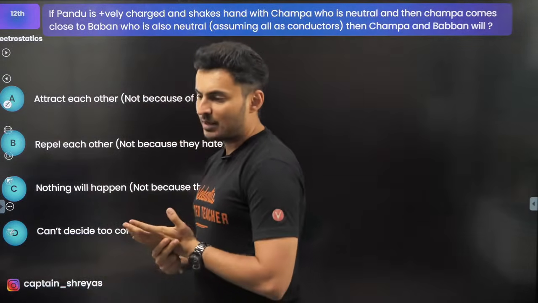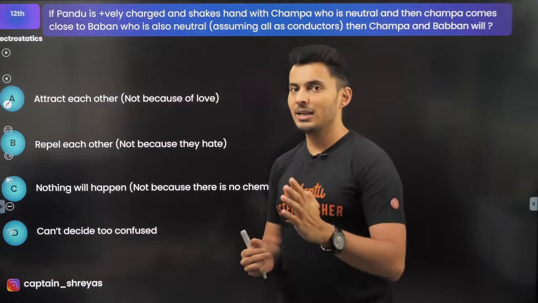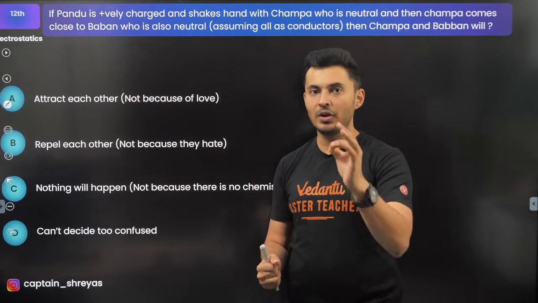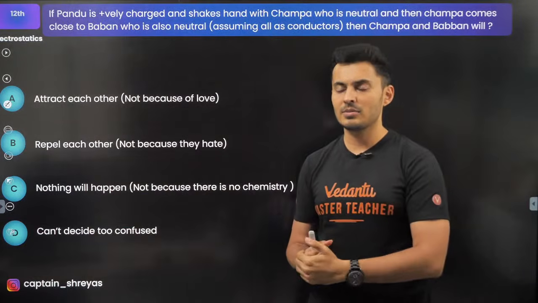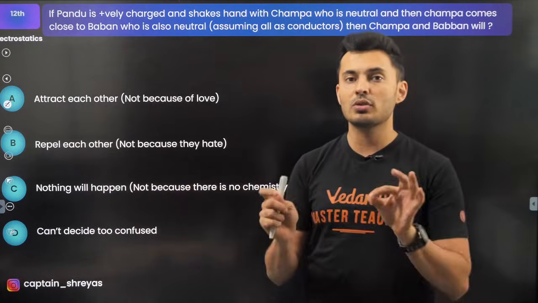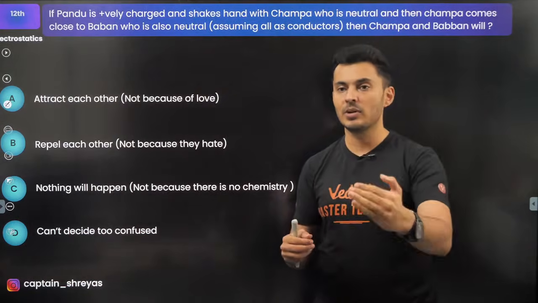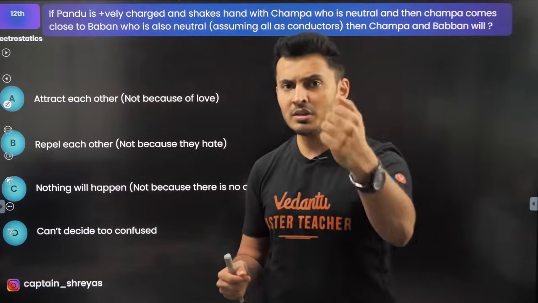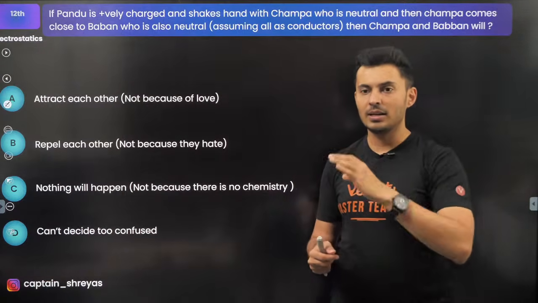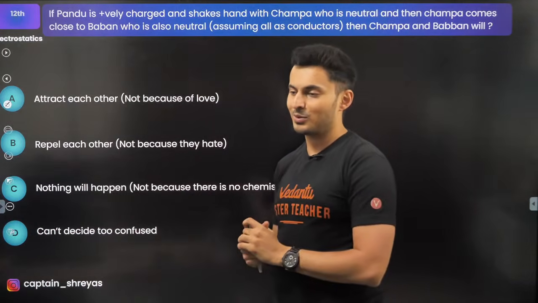11th got wasted. How do I study both 11th and 12th now for competitive exams? You are in 12th now. If you are in 12th now, I would suggest 80% to 85% of the time with the current syllabus. I have made a strategy video for both JEE and NEET students, competitive exam students, on how you can complete 11th and 12th topics together, which topics you should do together so that it will help each other and you can complete the targets by December. So please search for that strategy, JEE 2023 NEET 2023, and you will find that block strategy which I have given for all the students. Follow all the tips for covering the backlogs over there.